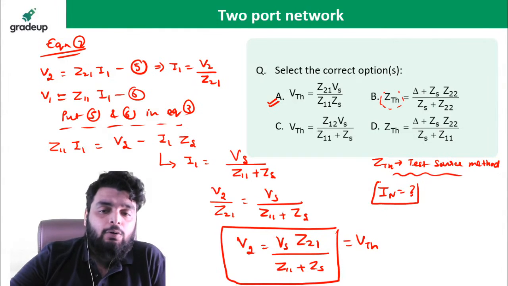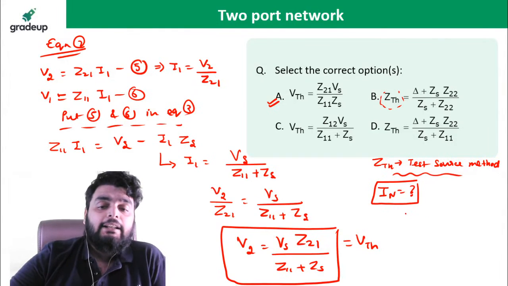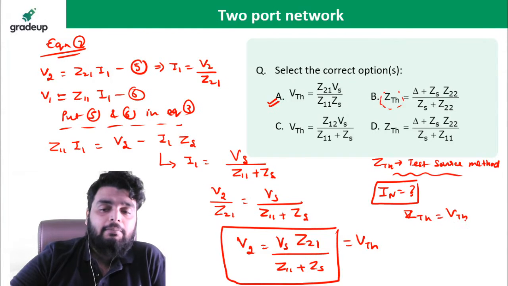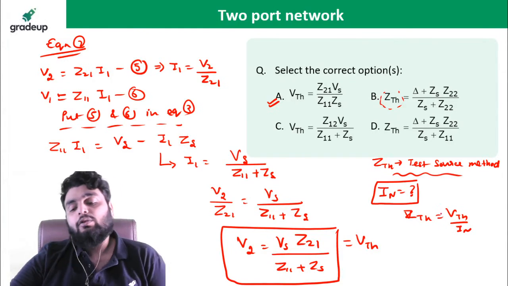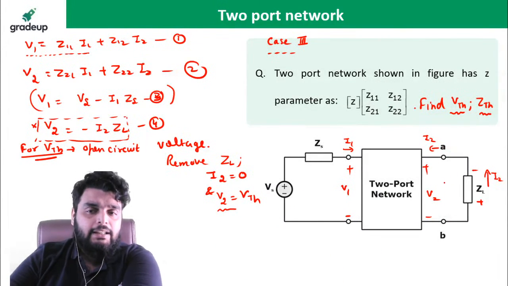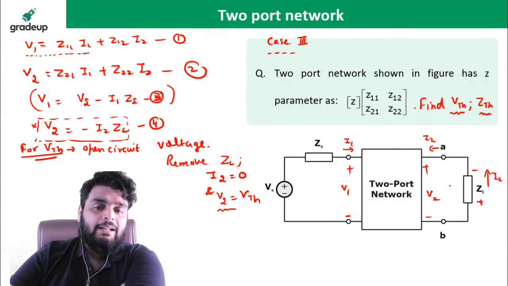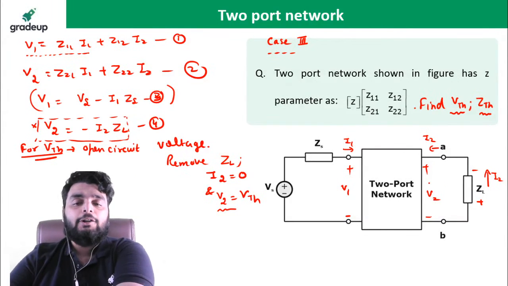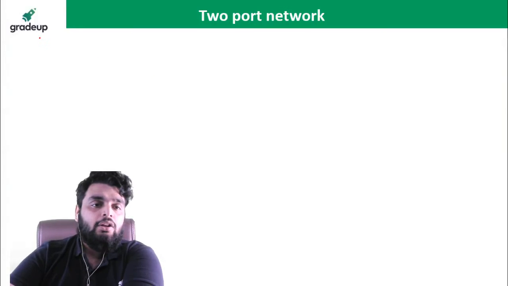If I am able to find out the Norton's current, then ZTH will be VTH divided by Norton's current, right? So here I will find out the Norton's current. Why? Because you can also find out ZTH by using the test source method, but it is a difficult method compared to finding the Norton's current. So I will find the Norton's current here.